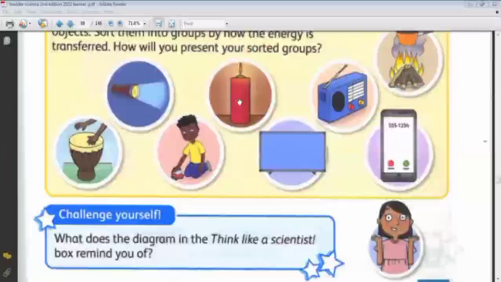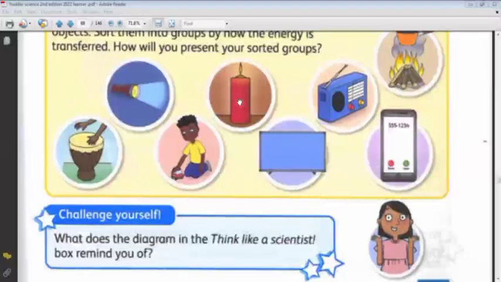What about this candle? It started when we put the light on it, when we light it. Then it transferred the energy to the surroundings.